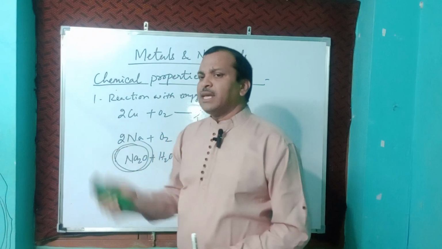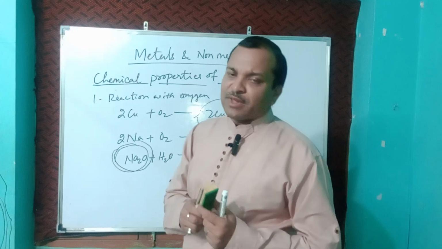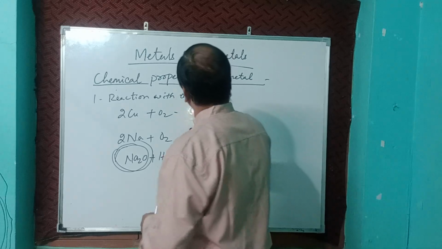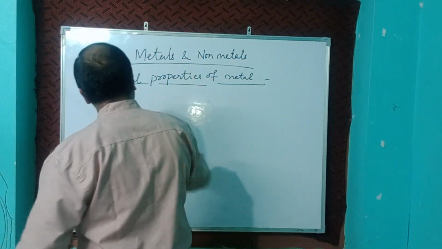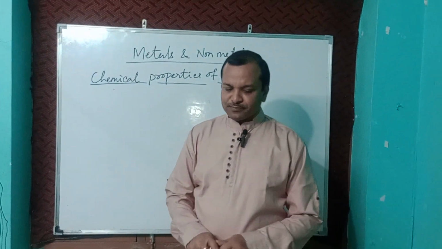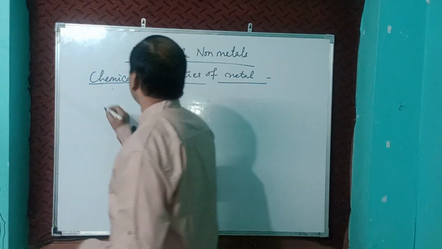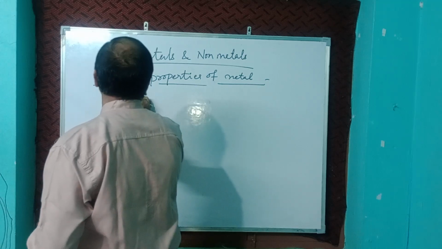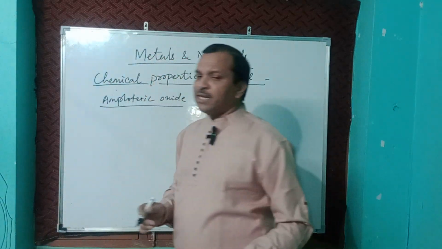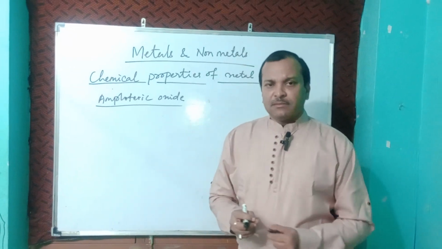Sometimes they show both basic as well as acidic property. Aluminum oxides are called amphoteric oxides. That might come in your exam. What is an amphoteric oxide? When any oxide shows basic as well as acidic property, it is called amphoteric.